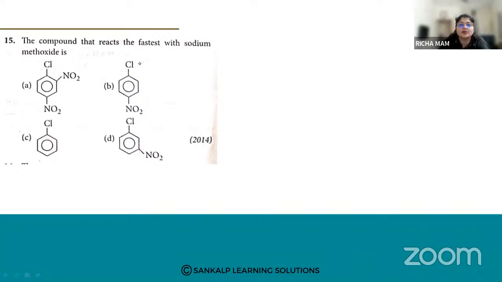Which of the compounds will react with sodium methoxide? So the compound which reacts with sodium methoxide is... The compound that reacts the fastest with sodium methoxide is...